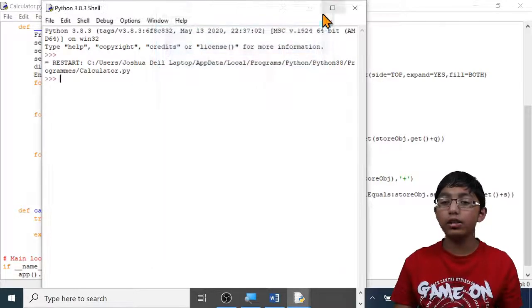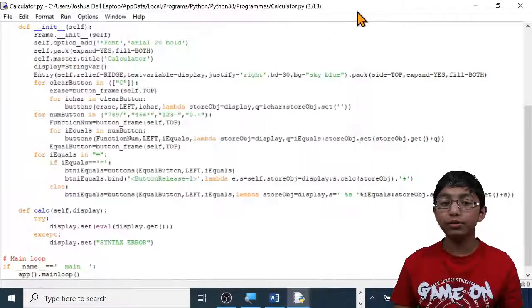Let's close the calculator and let's close the shell. Now let's close the calculator program.